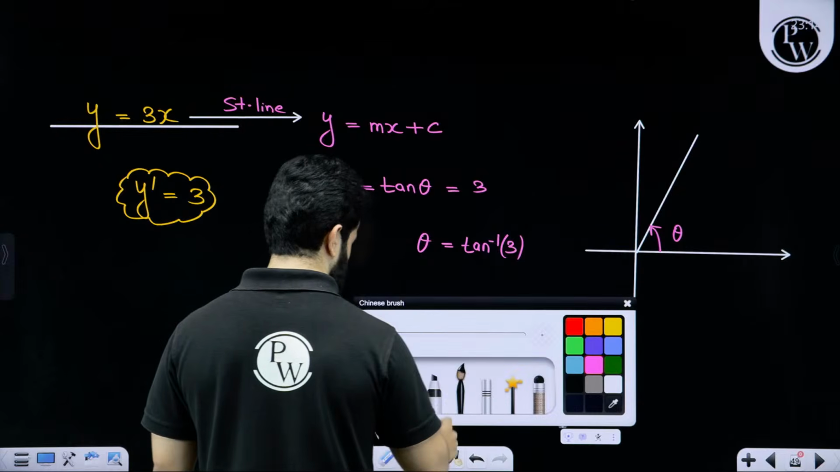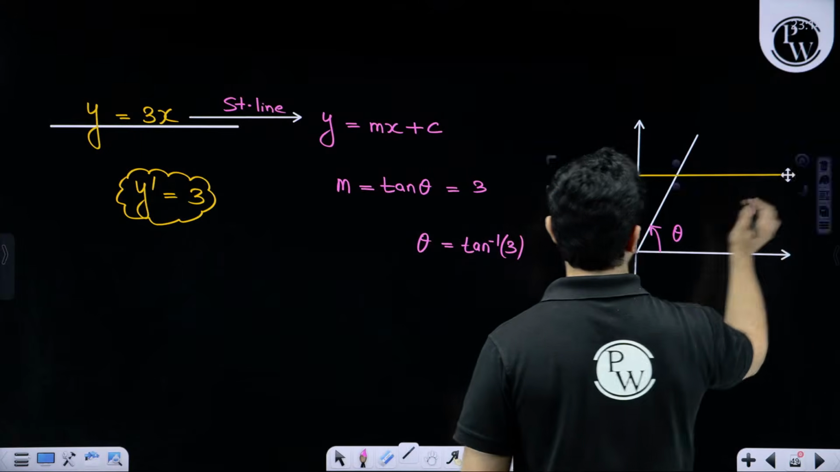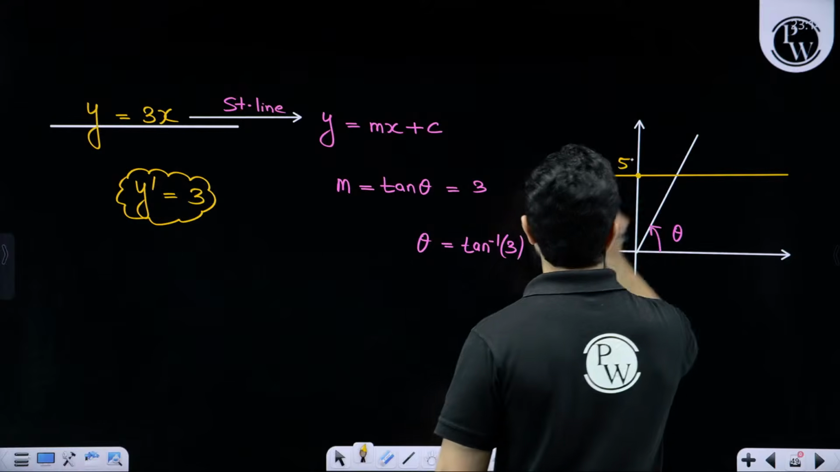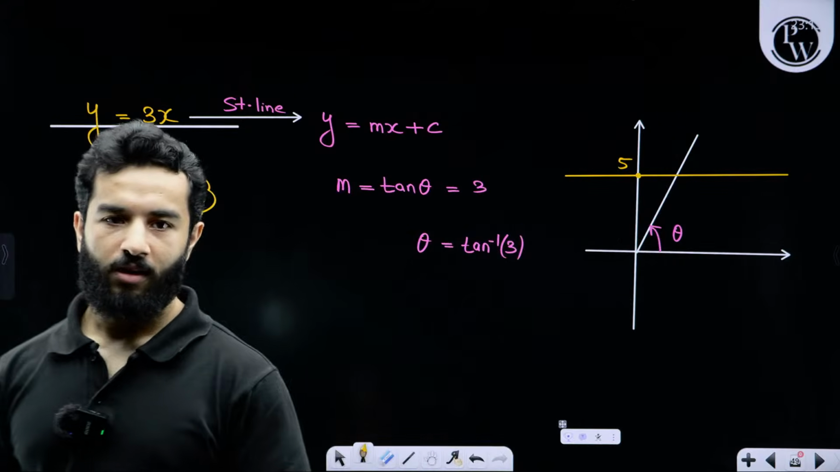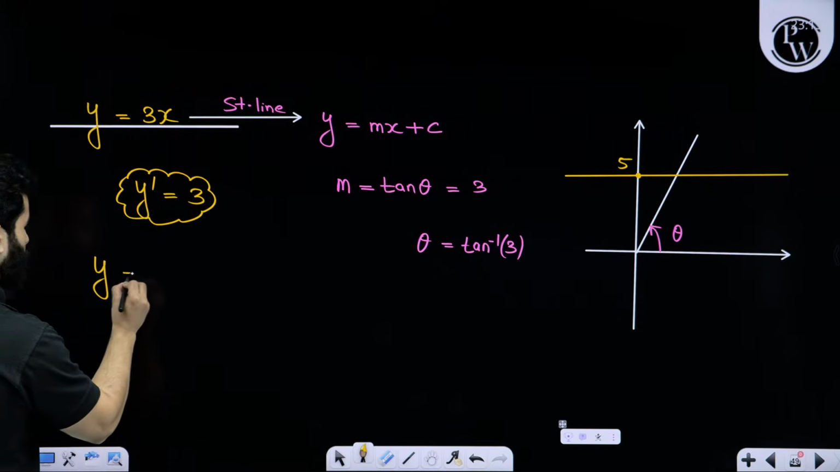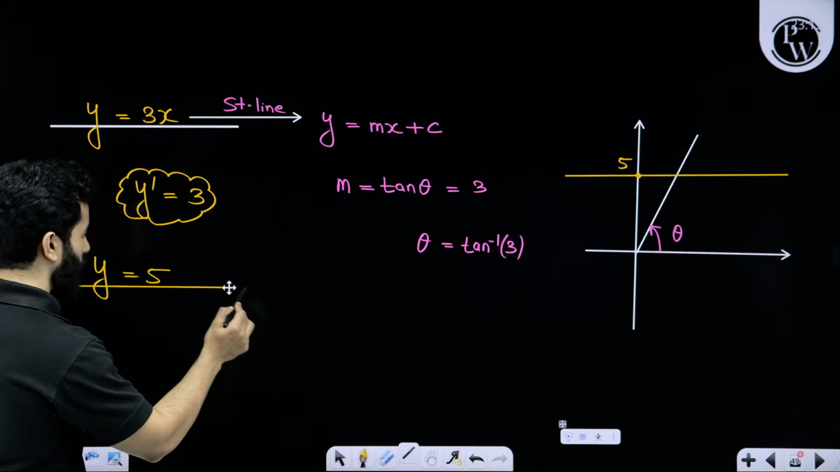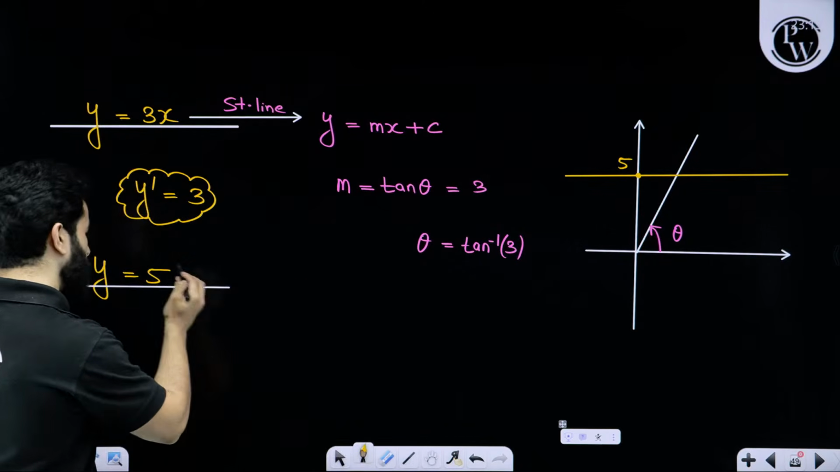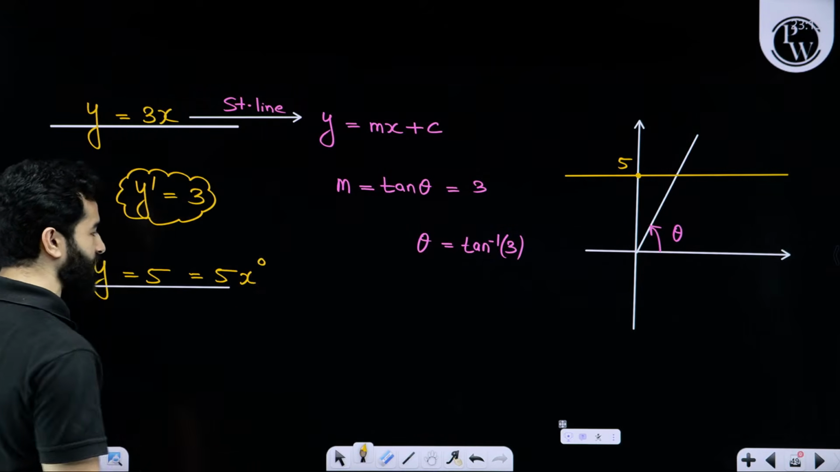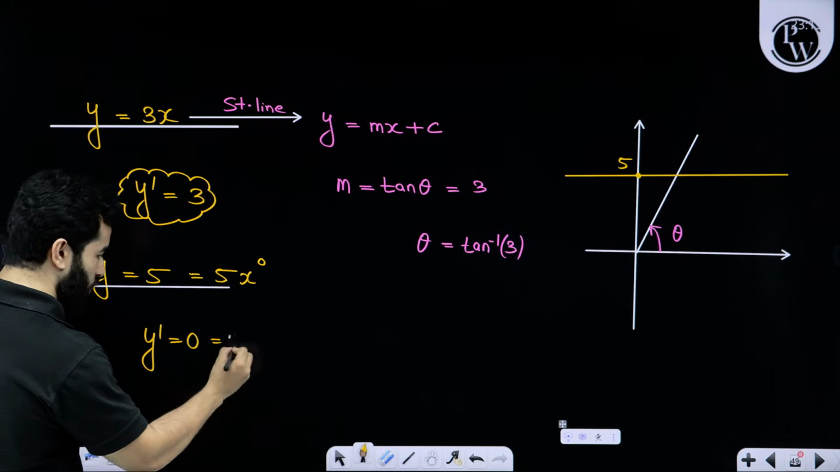Acha, what is the equation of this graph? This is 5. So the second example is y equals 5. What is the differentiation of a constant? You are going to say, sir, a constant can be written as 5 times x raised to the power 0. So y dash will be 0. That means the slope is 0.